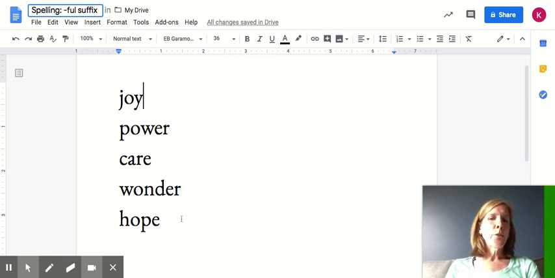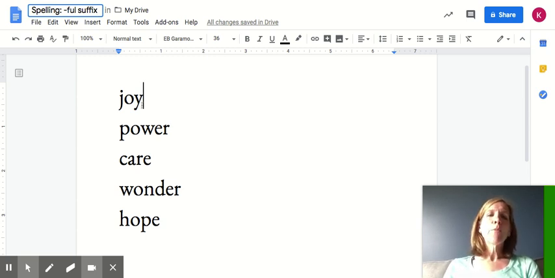And if I were to ask you what part of speech these 5 words are, because they're all the same part of speech, what would you say? Are they nouns? People, places, things, ideas. Are they verbs, action words? Are they adjectives? Do they describe nouns? Are they adverbs that describe verbs? They're all nouns. They're all ideas or feelings, right?